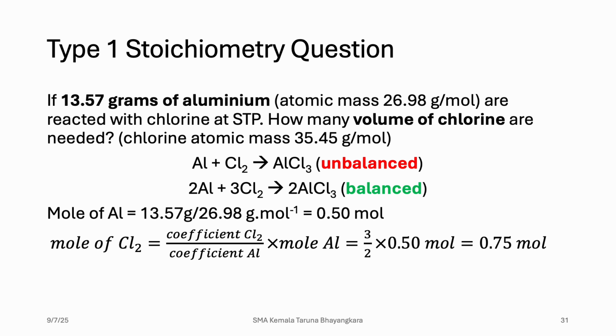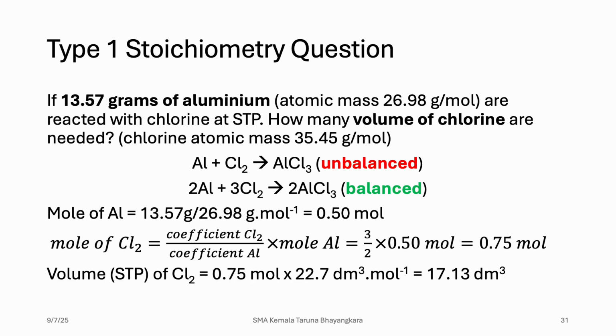Then we find the volume of chlorine by multiplying by the STP molar volume. So 0.75 moles times 22.7 decimeter cube per mole, so you will get 17.13 decimeter cube.